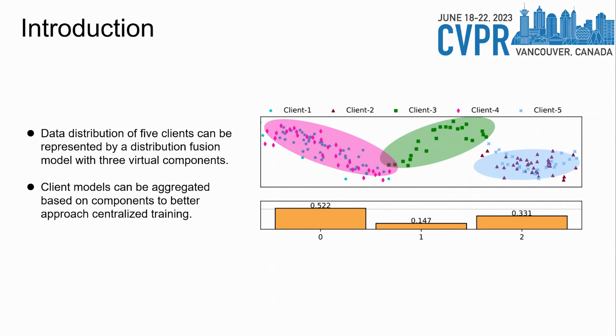For one-model federated learning, centralized training with the complete dataset is a performance upper bound. Our main purpose is to better imitate centralized training. We assume a global data distribution exists and is composed of several virtual components. Each client partly belongs to these components. We can infer local data distribution and use the distribution parameters to calculate the best aggregation weights for client models, mitigating the accuracy drop caused by distributed training.